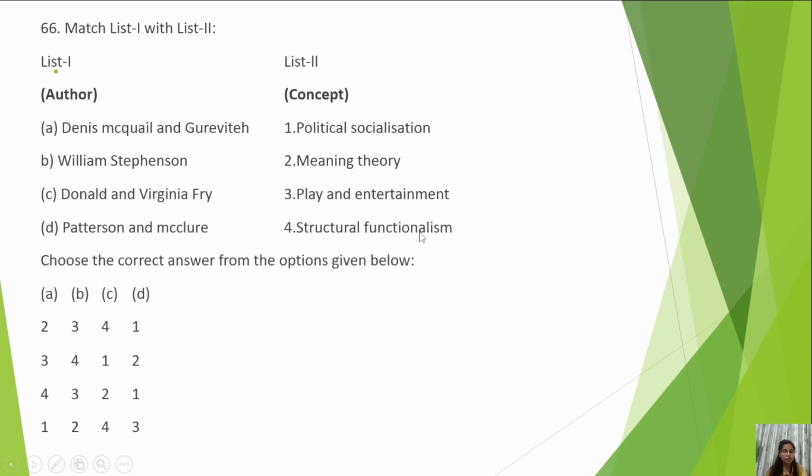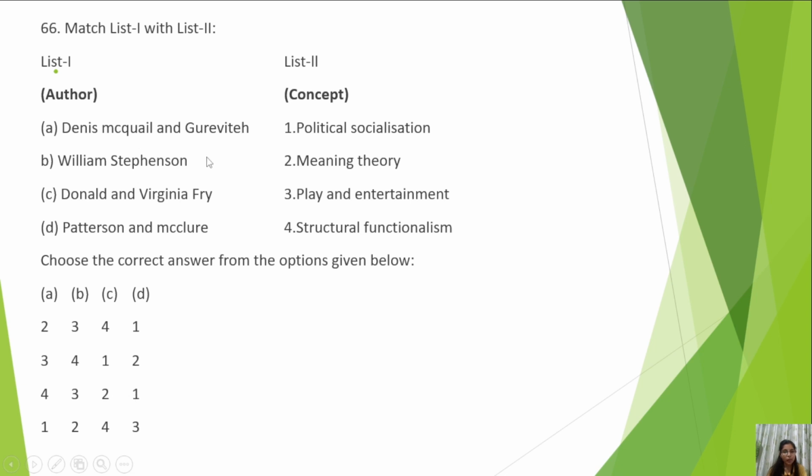Read all the theories very carefully, and we have discussed this before that William Stephenson dealt with play and entertainment theory. It is also given in Seema Hasan's book. If you have gone through the book, then B goes for 3. So we get to a 50-50 situation.